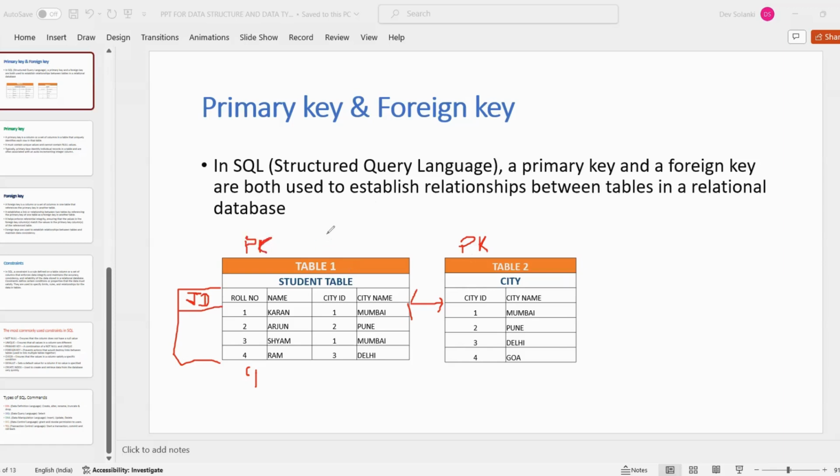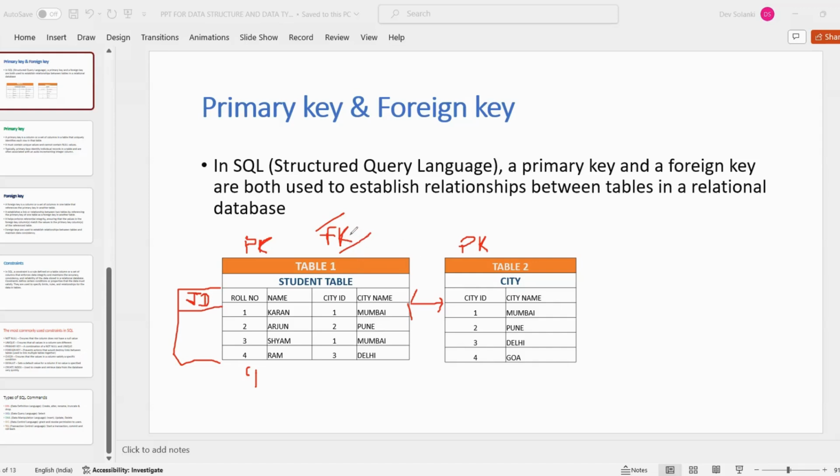And this column is known as foreign key. The name itself shows it is an outside key, foreign key. So if one column is a primary key in another table, then that column in the other table is known as a foreign key. Okay, that type of column we can call a foreign key.